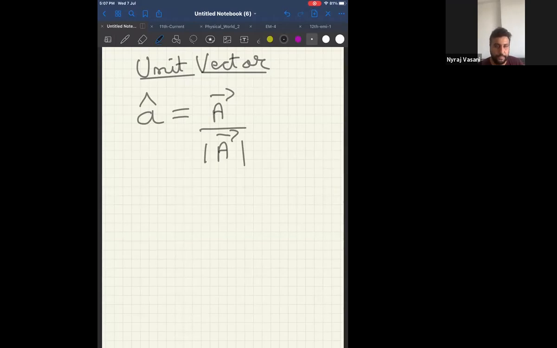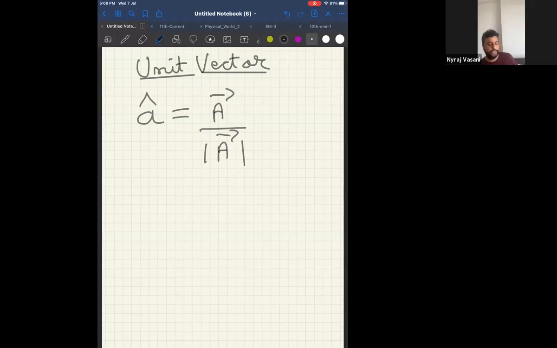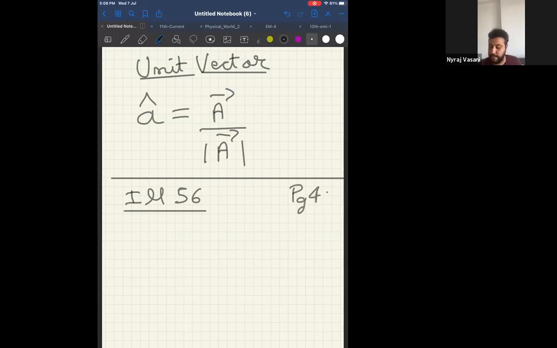Is it clear? Therefore, for example, I hope everyone knows how to find the magnitude of a vector. How to find the magnitude of the vector? Square root of x square component plus y square component plus z square component. I hope everyone is aware. Now, using the same logic, try to solve illustration 56 from page number 44. Start.